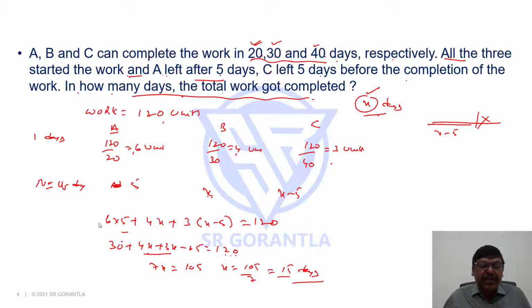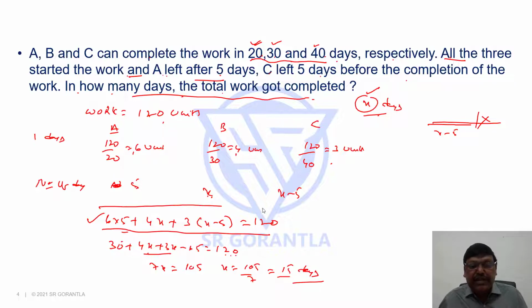Easy, no? We are just writing one simple equation. So like that, if you can write an equation like this, whether it's 3 people or 4 people, we can answer the question in quick time. Done? Let's take up one more example.